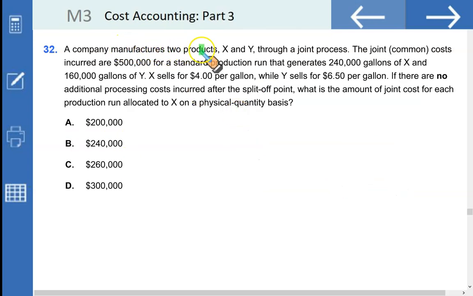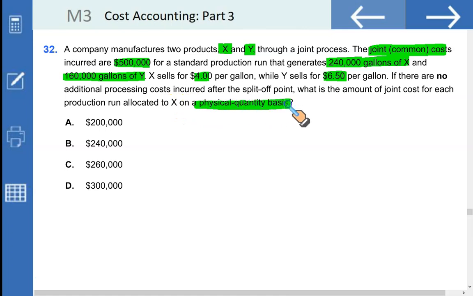A company manufactures two products, product X and Y, through a joint process. The joint cost is $500,000 for a standard production run that generates 240,000 gallons of X and 160,000 gallons of Y, and that sells for 40 and 6.5 respectively. If there are no additional processing costs incurred after the split-off point, what is the amount of joint cost for each production run based upon the physical quantity basis for particular product X?